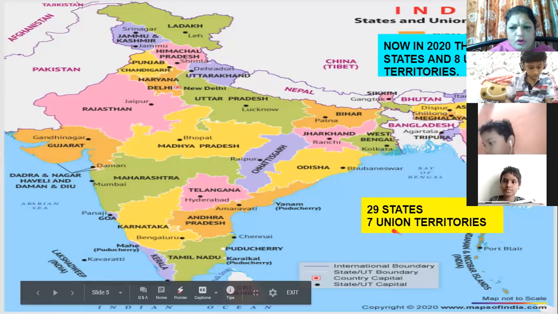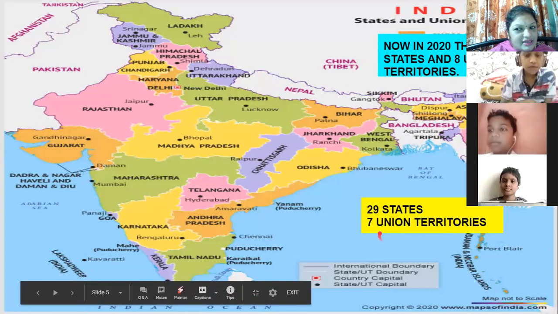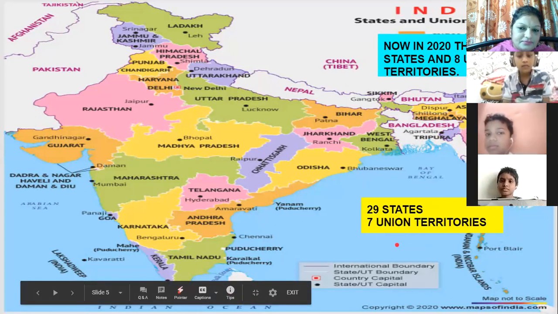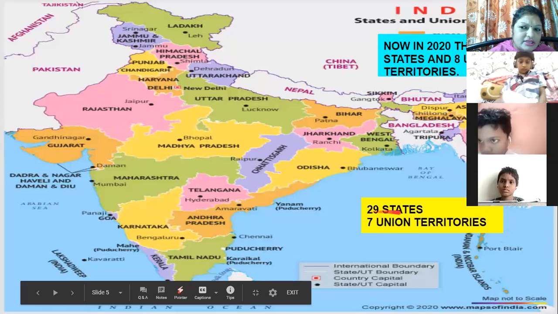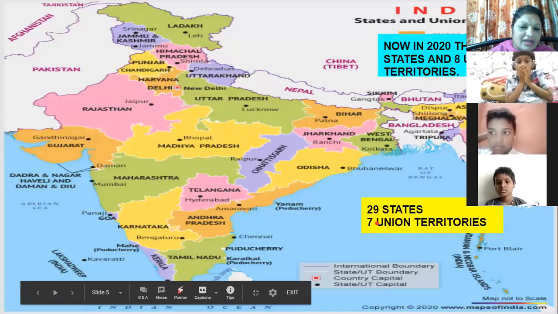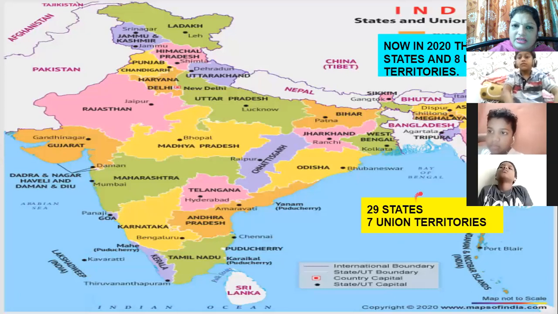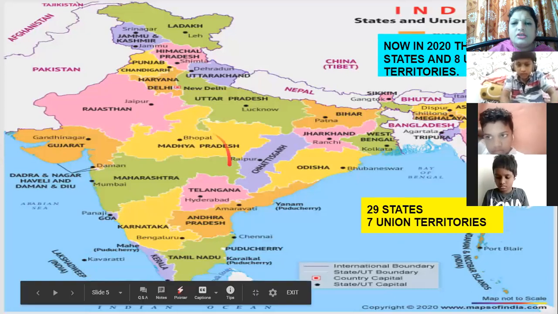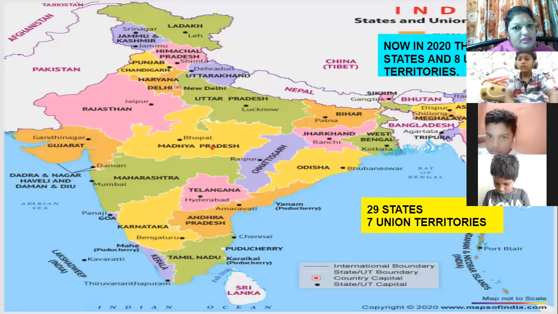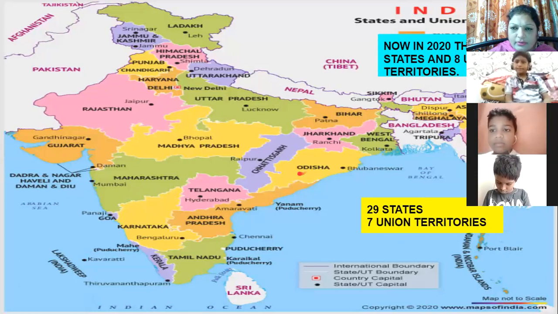What do you know? What do you mean by union territories, boys? Think over it. What do you mean by union territories? Once I finish my explanation, I will give the answer for this. So you understood now? These are all different states. So 29 states and 7 union territories. We will stick to the textbook. But for your knowledge, in 2020, there are 28 states and 8 union territories.